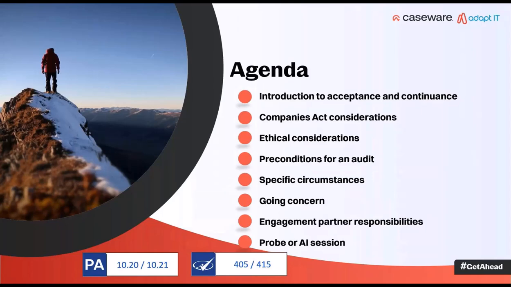If you are using Probe Audit, we are going to basically deal with the content of 1020 and 1021 today. And in AI, we are going to deal with 405 and 415. All right, so that's the content that we're going to address today.